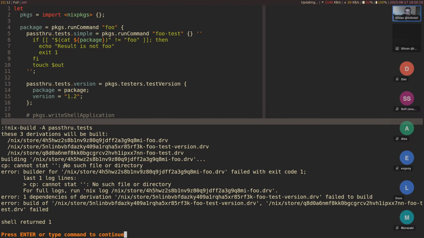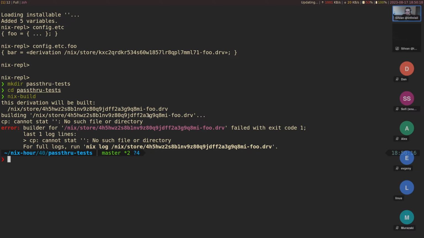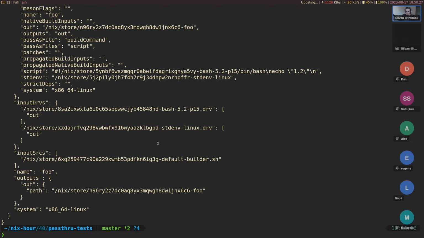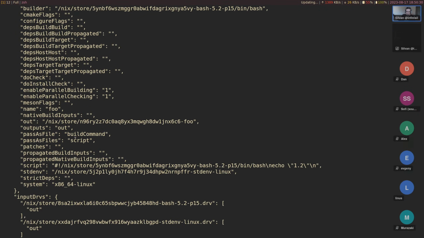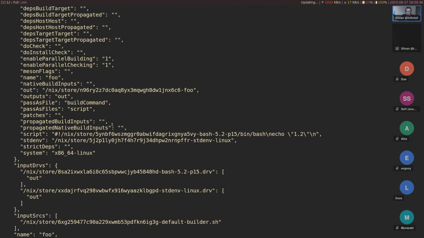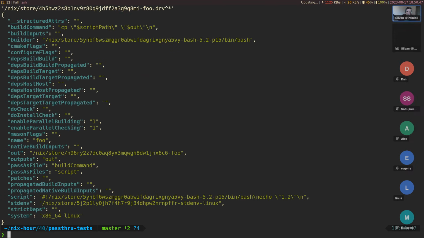Cannot stat this here. That's a bit concerning. Let's see what's going on here. Let's build. So building this one, let's see what happens in the build here. I'm going to use show derivation to get like an insight into what is actually happening. It shouldn't be too many things going on. But yeah, we have the script here. Actually, this is not super helpful. We could use jq to kind of dig into this a bit more. A useful one is getting the environment with this one here.